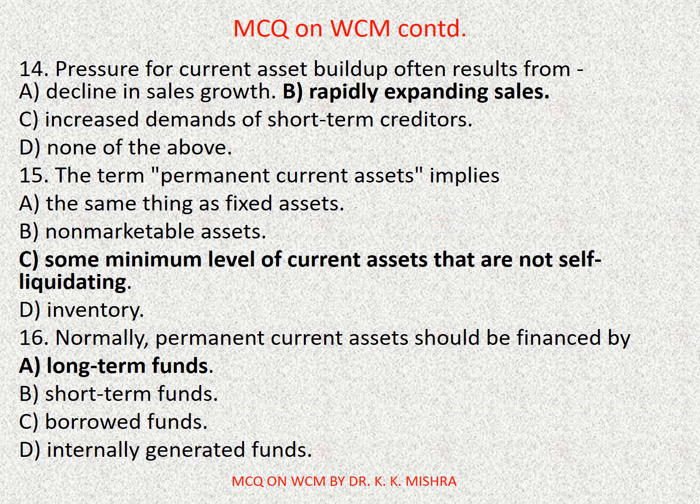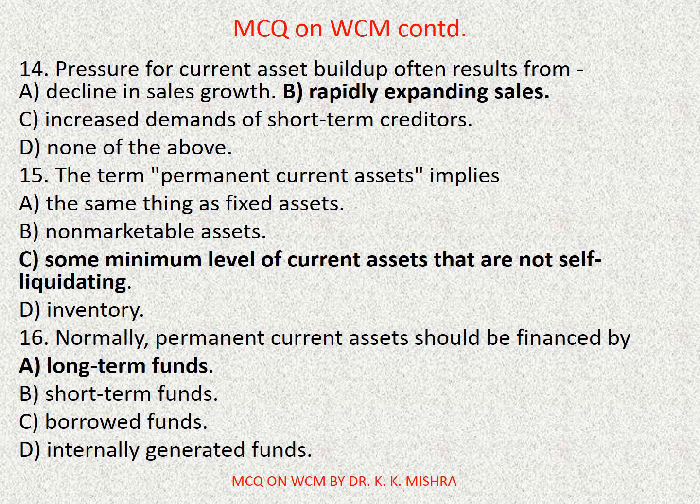Now question 15. The term permanent current assets implies. Options are A. The same thing as fixed assets, B. Non-marketable assets, C. Some minimum level of current assets that are not self-liquidating, D. Inventory. Correct option is C. Some minimum level of current assets that are not self-liquidating. Let me tell you that by and large the correct options are highlighted here. In case of any discrepancy found, that will be corrected in my narration.